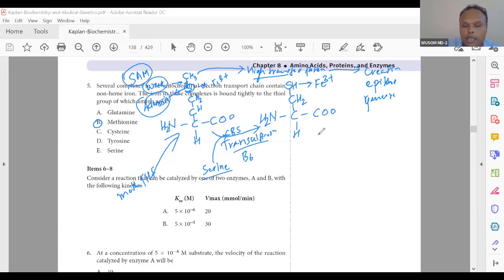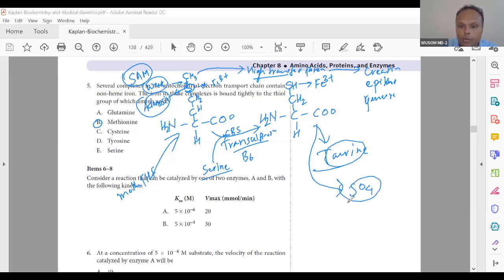The non-protein function of cysteine is different. Non-protein function of cysteine is formation of taurine. Cysteine also provides a sulfate group, and that sulfate group will be added to galactosyl ceramide, which is part of myelin.